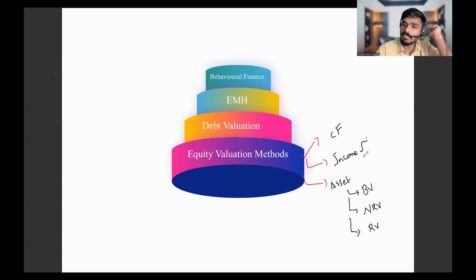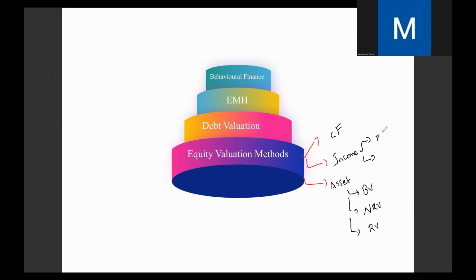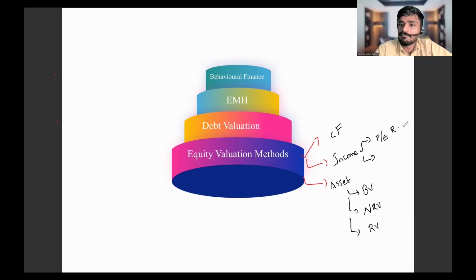Income-based method also. There are 2 income-based methods. Which are they? Income means profit, earnings. I would say P by E ratio, PE ratio method, and earnings yield method. Okay, EY method, earnings yield method, and PE ratio method. Those are the income-based methods you have to see.